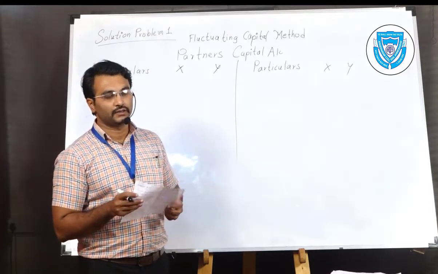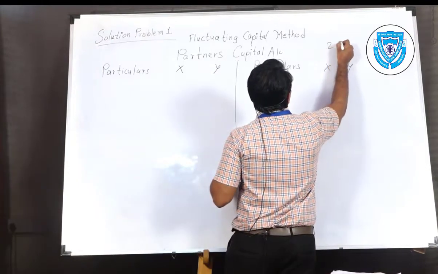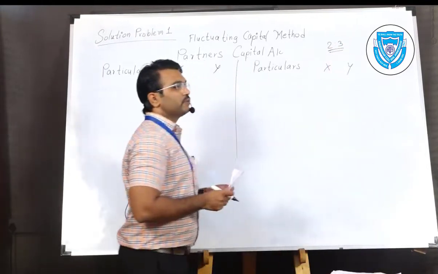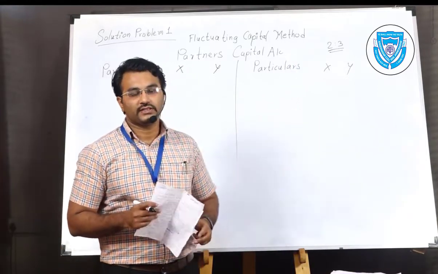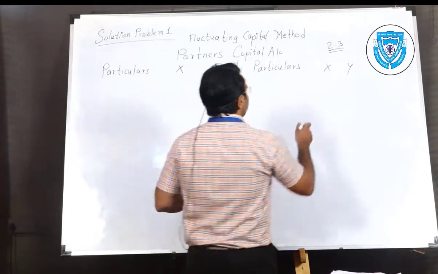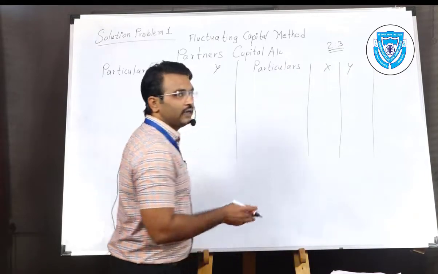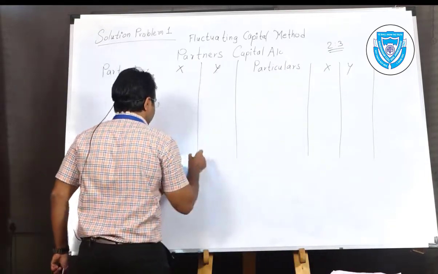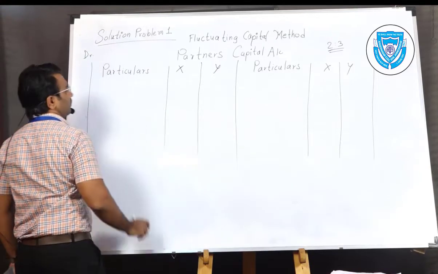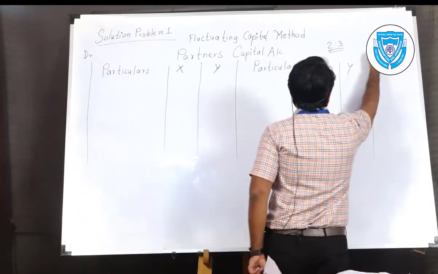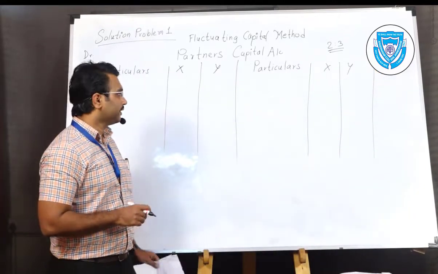X and Y are the given partners. Their PSR is 2:3. Firstly, I'll write that 2:3, which means X's share is 2 and Y's share is 3. We are going to maintain different columns for both the partners, on the debit side and also on the credit side. On the debit side we'll write DR. On the credit side, that is your right hand side, CR, that is credit.